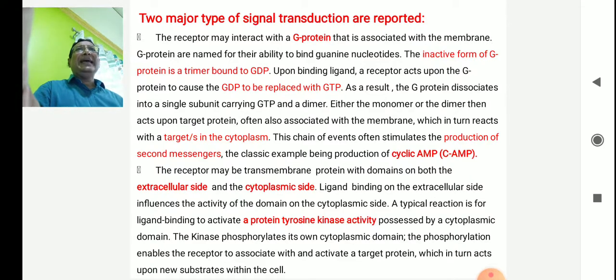A typical reaction is for ligand binding to activate protein tyrosine kinase activity produced by a cytoplasmic domain. The kinase phosphorylates its own cytoplasmic domain. The phosphorylation enables the receptor to associate with the target protein, which in turn acts upon a new substrate within the cell.